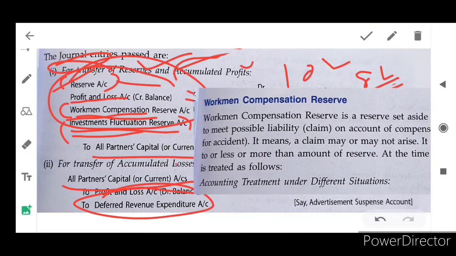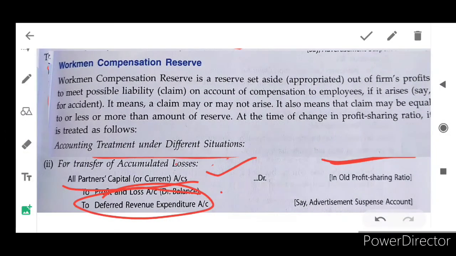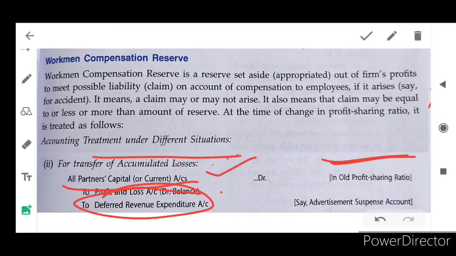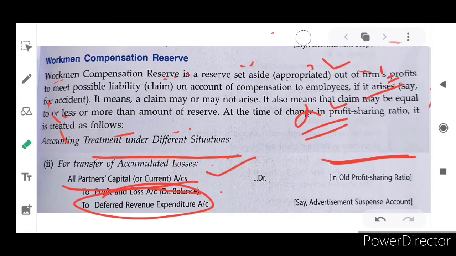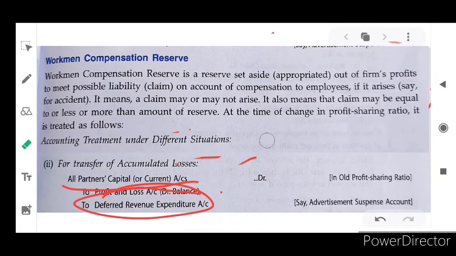First, our workman compensation reserve. What is workman compensation reserve? Let's discuss. Workman compensation reserve is a reserve that is appropriated out of the firm's profit to meet possible liability on account of compensation to employees.